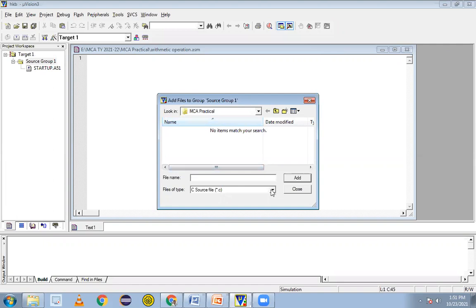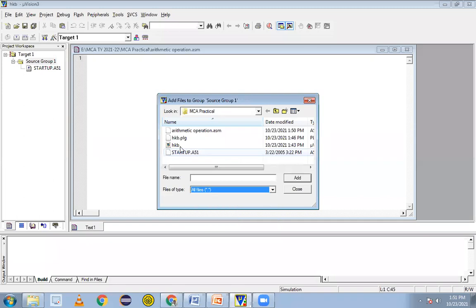Yes. So once we perform that 7th step, we'll get a window like this. In that window, we have to go for the all files selection here. And let's see, what was the name given? Arithmetic operation. Just click on that. It will come here. Okay. Next step, 8th step. Click on the file name given .asm.